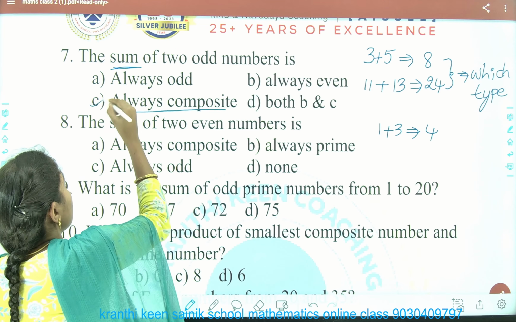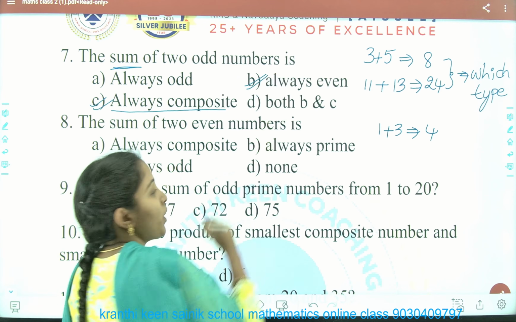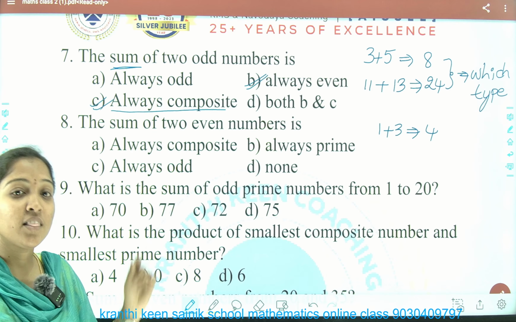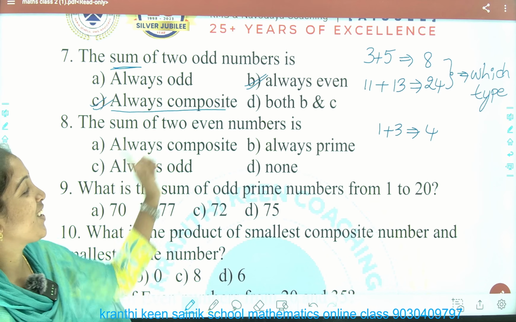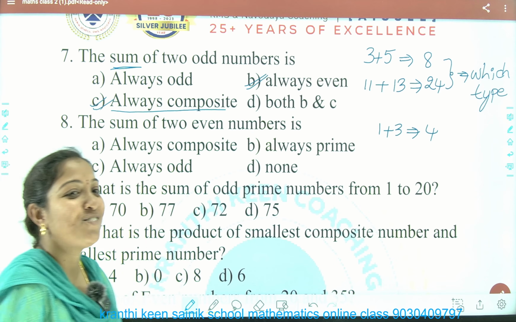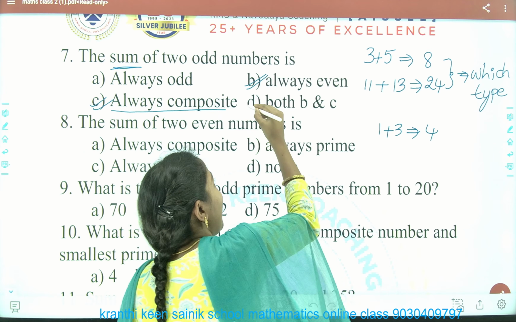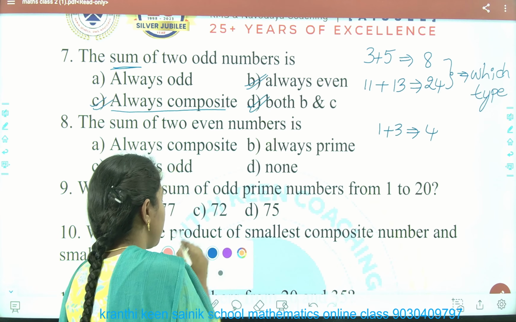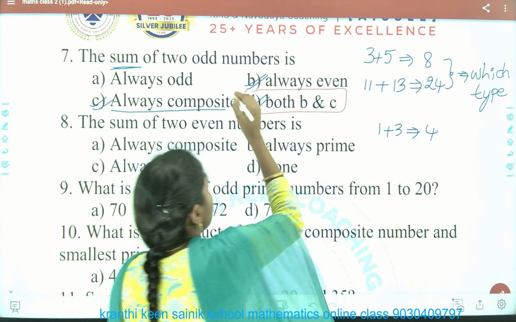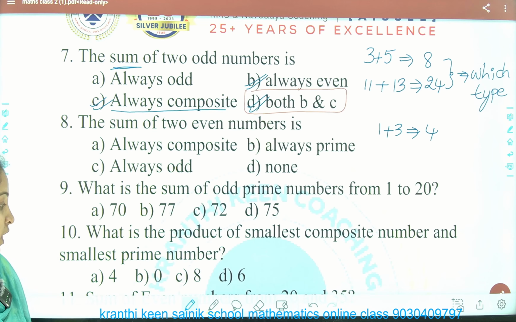But both B and C are becoming our answers, right? In that case, you have to take an option which gives both the answers. What is that option? Option D, both B and C. What is our answer? Option D, both B and C.